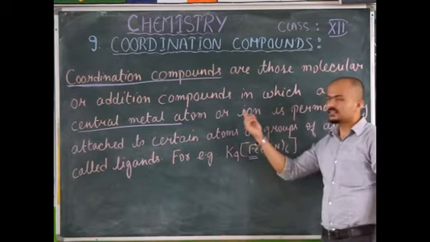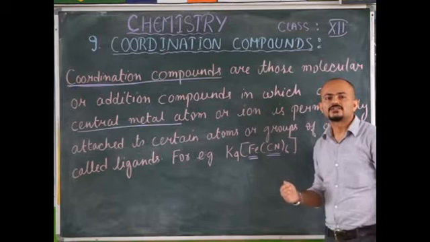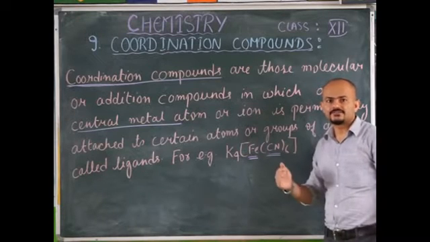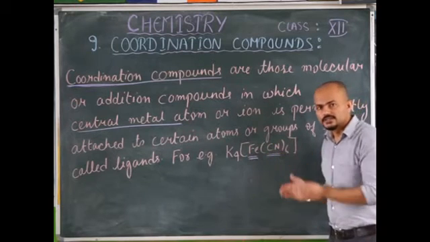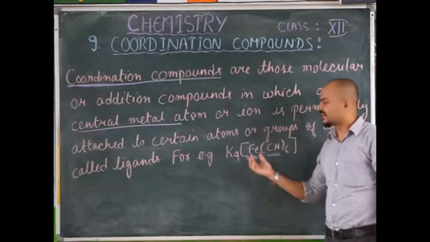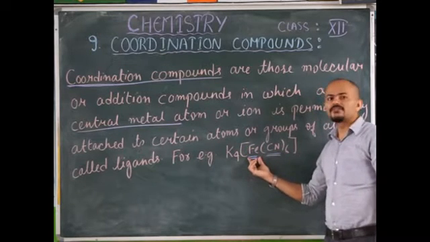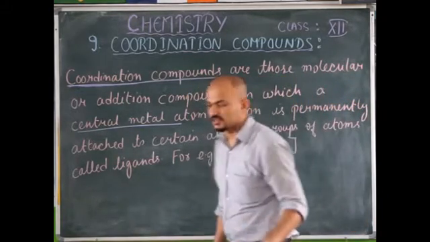Now, in complexes, the metal ion is usually from the transition series. That is, after calcium, you have those 10 groups, which are known as transition metals. And in a complex, you always find this metal to be a transition metal. Now let's discuss in more detail.